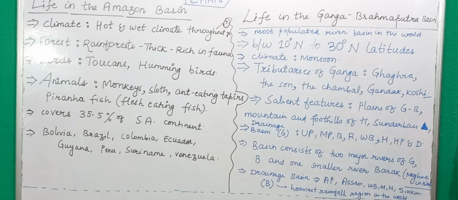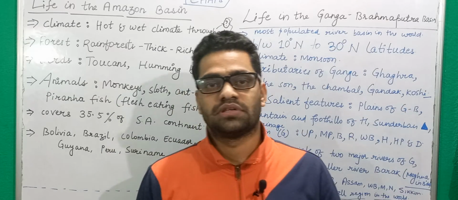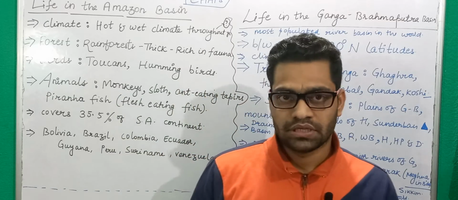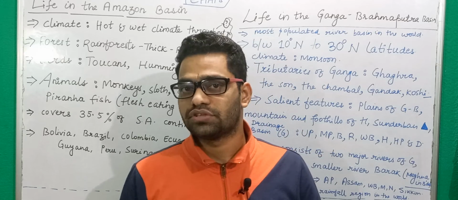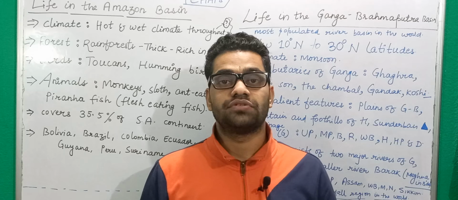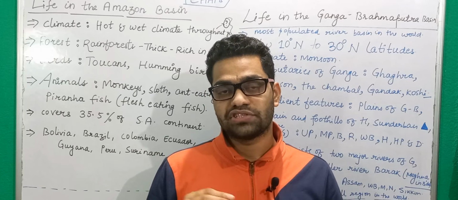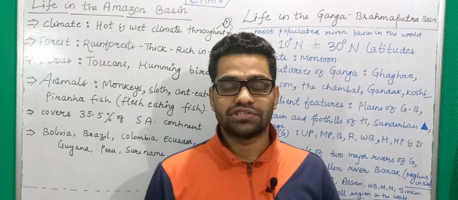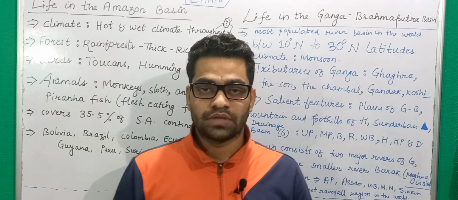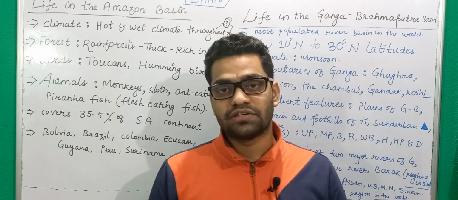In the previous video, we have looked into some basic concepts related to this chapter. Those topics like the tropical regions, what are the subtropical regions, what are the equatorial regions, and also some basic concepts related to river. For example, what are the tributaries, what is a river mouth, and also the river basin.